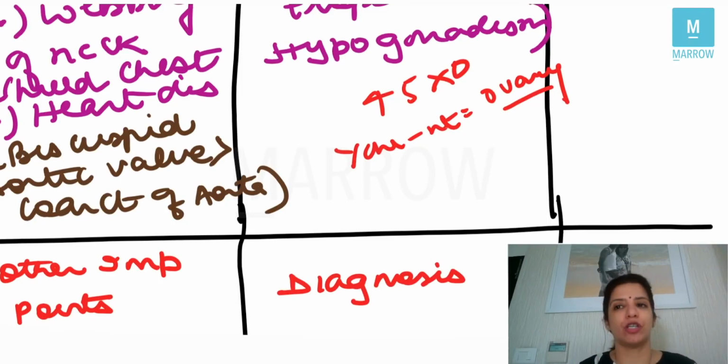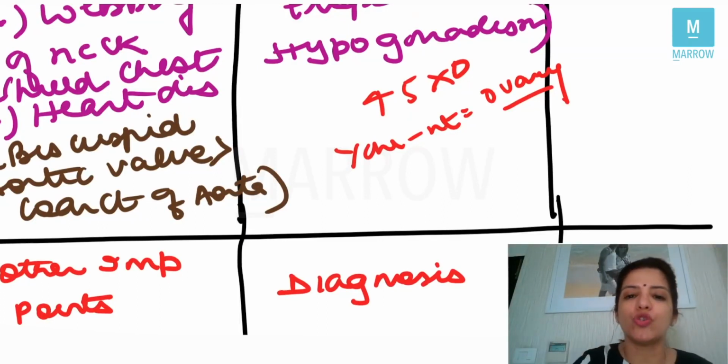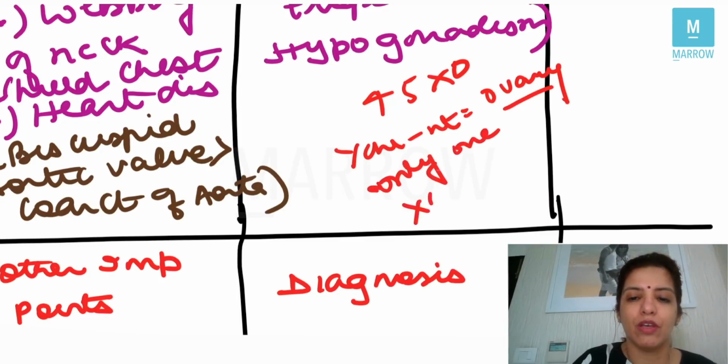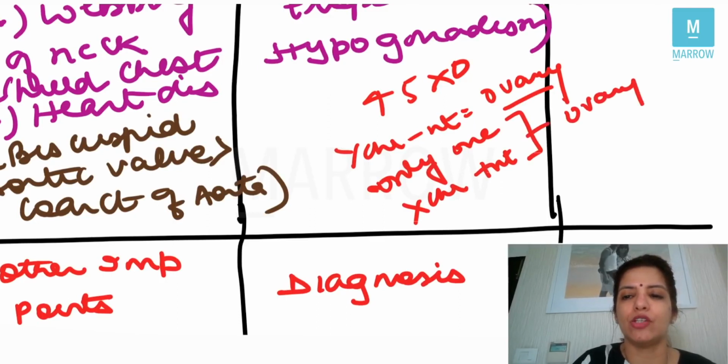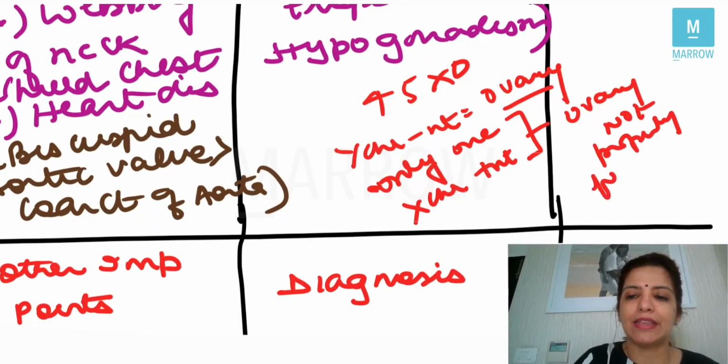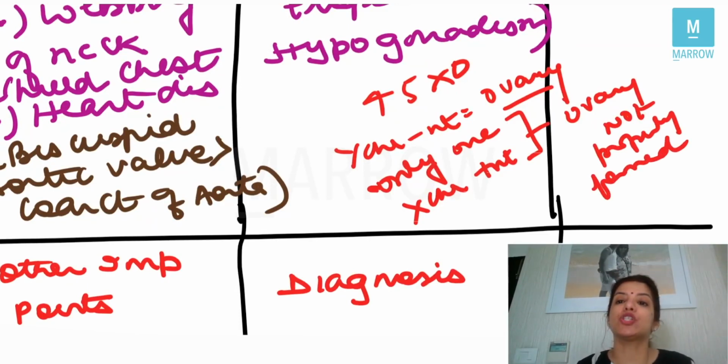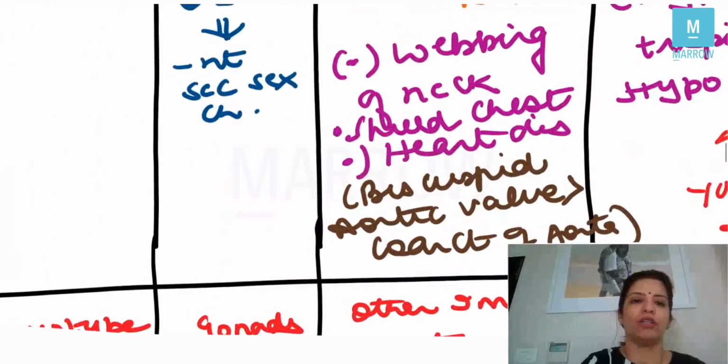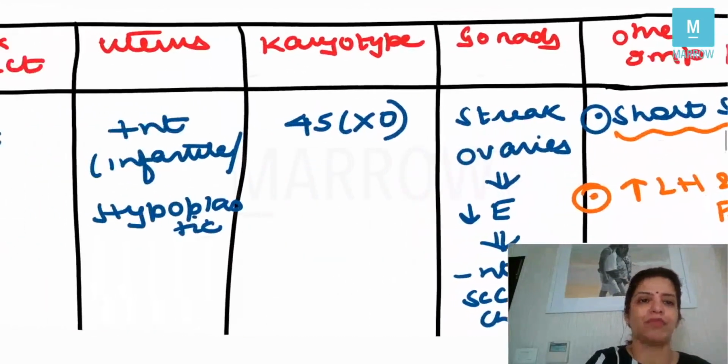In case of Turner syndrome, a very, very important concept which you have to remember is that because the Y chromosome is absent, the gonad has to be ovary. But because only one X chromosome is present, that is why the ovary is not properly formed. And that is what is called a streak gonad, right? So let's see all the important points here. Let's fill up the table.